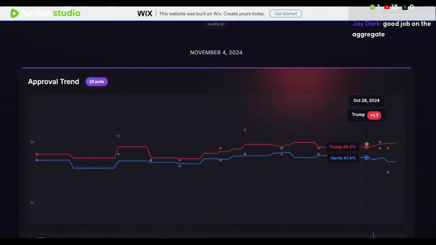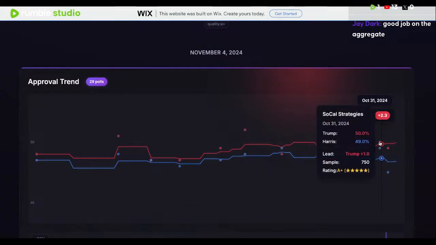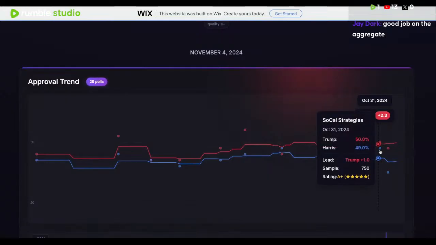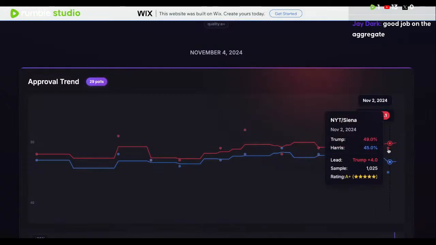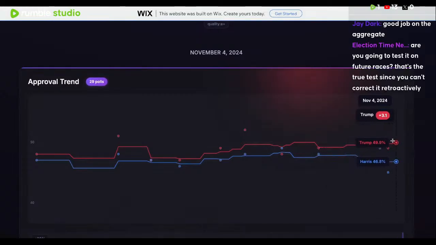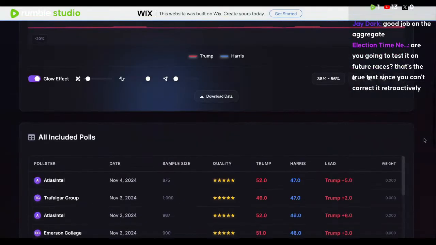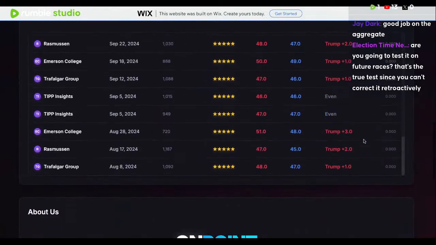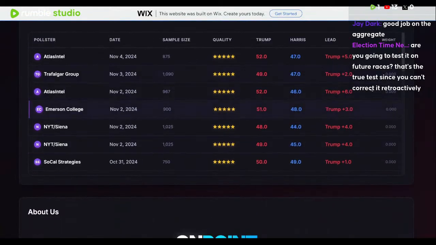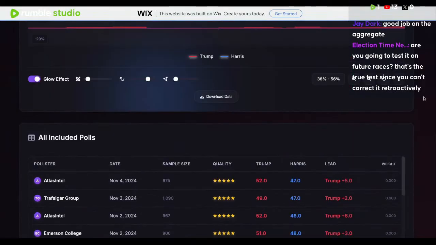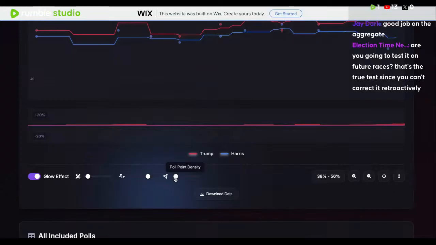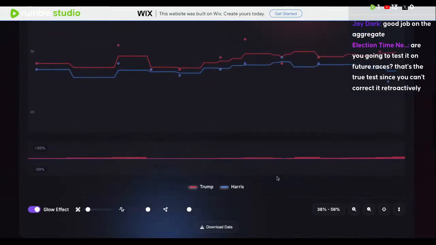And then at one point, he really took the lead after that, because you had the SoCal Strategies poll. We had Trump up 1 at that point. Then you had the New York Times poll come out at Trump plus 4, and that really boosted him up in the aggregate. The way we weighted is there's a certain way that the polls are weighted so that certain things are accounted for, and then Alice Intel as well. Not every single poll is actually displayed on here, so that's another thing to keep in mind.